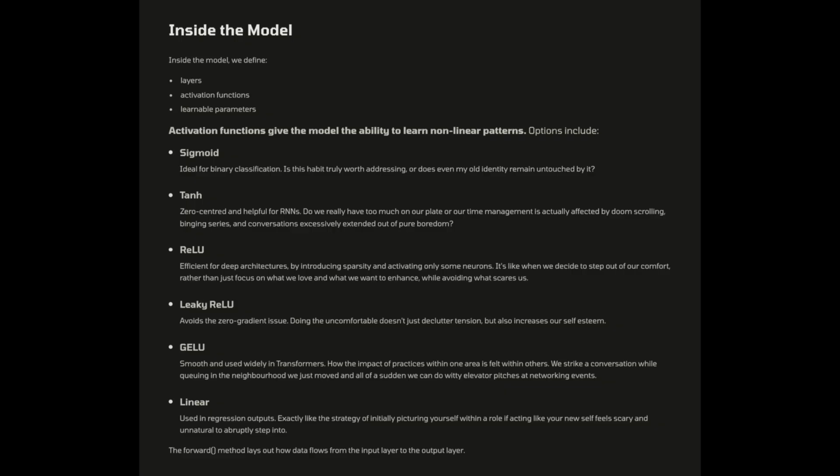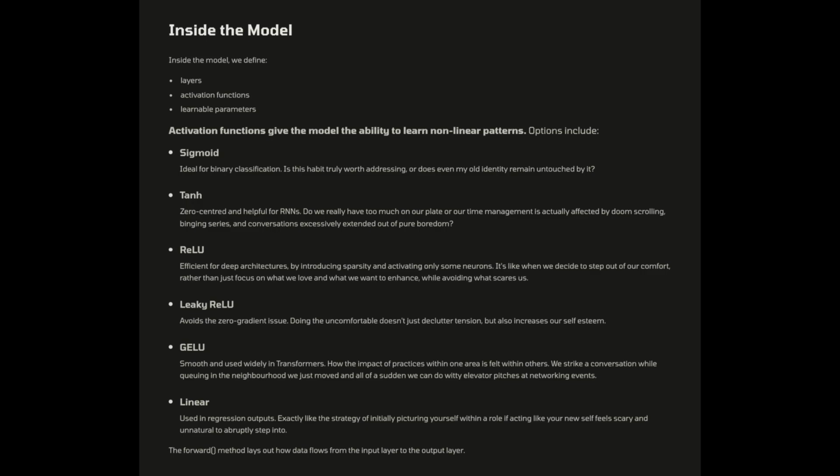It's like when we decide to step out of our comfort, rather than just focus on what we love and what we want to enhance, while avoiding what scares us. Leaky ReLU avoids the zero gradient issue. Doing the uncomfortable doesn't just declutter tension, but also increases our self-esteem.